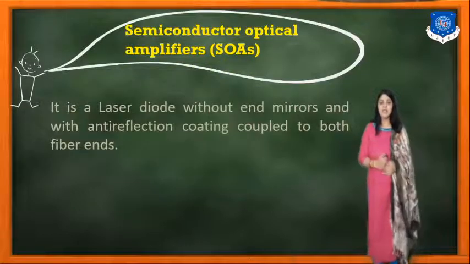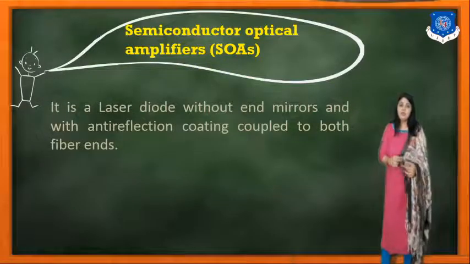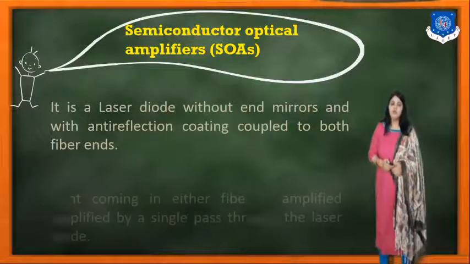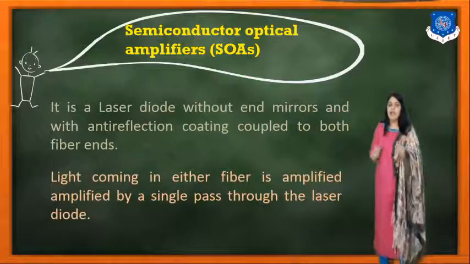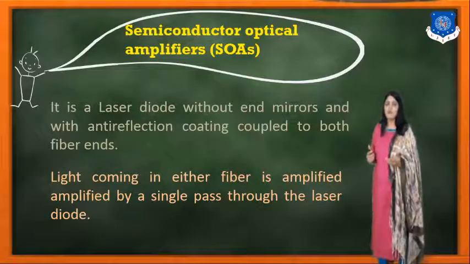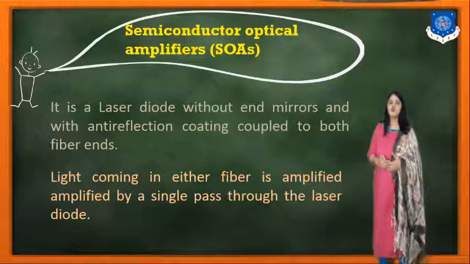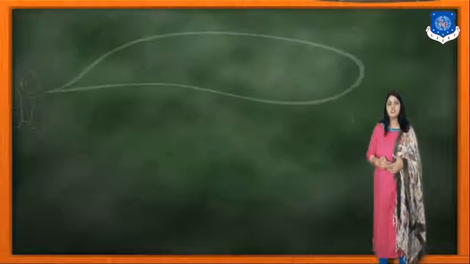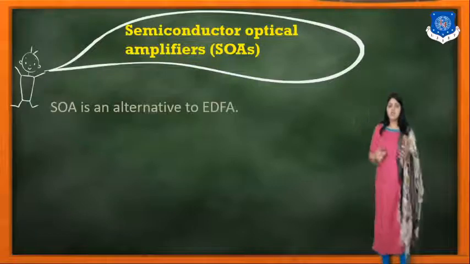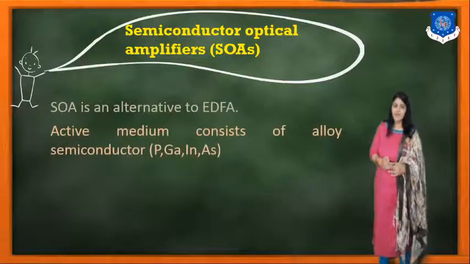In a laser diode, without the mirrors and with anti-reflection coating coupled to both fiber ends, light coming in either fiber is amplified by a single pass through the laser diode. This SOA is the alternative to the EDFA.